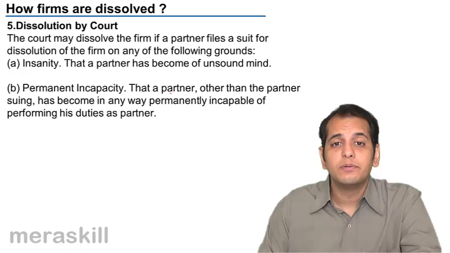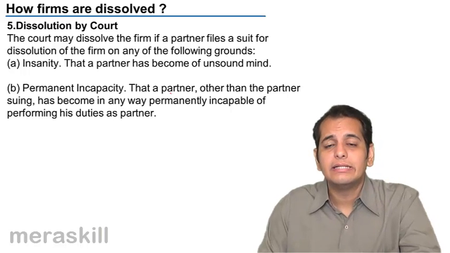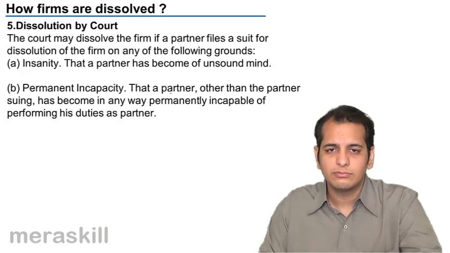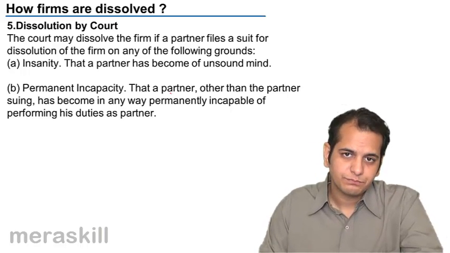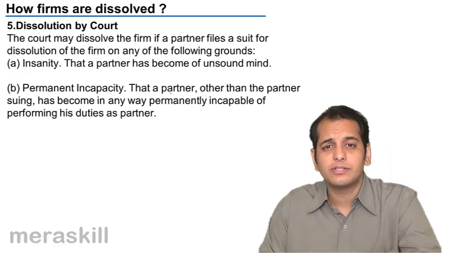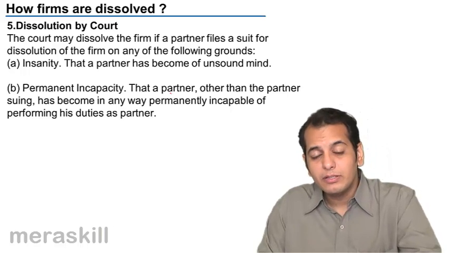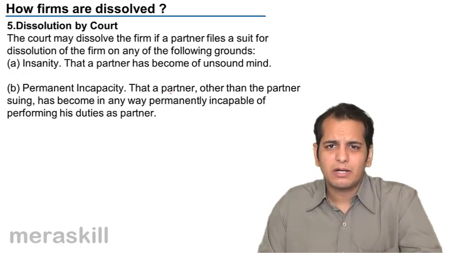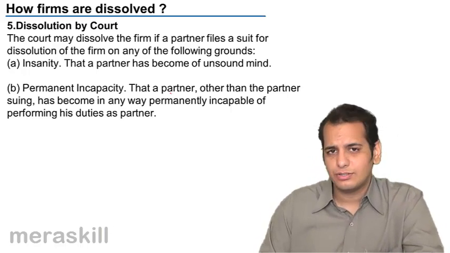Now he has been rendered permanently incapable. He is permanently disabled. There's no way he can run on his legs now. So because of this reason, he cannot continue as a partner in the firm, and thus the firm will dissolve.